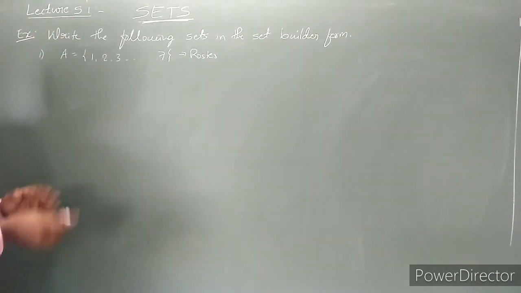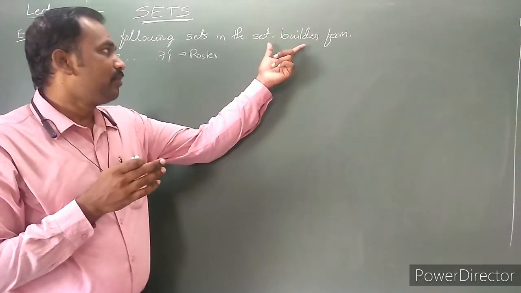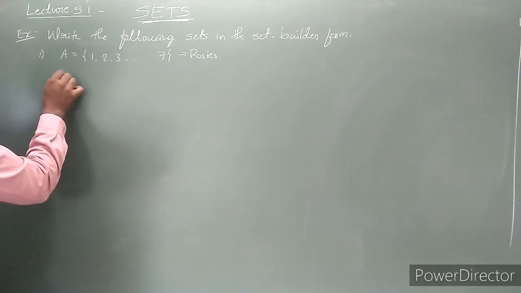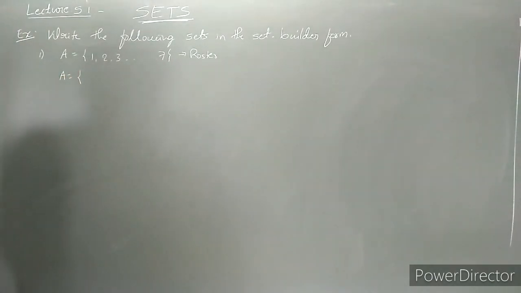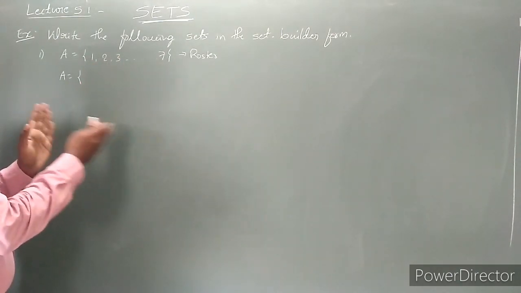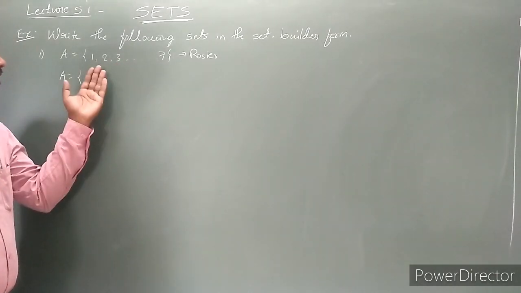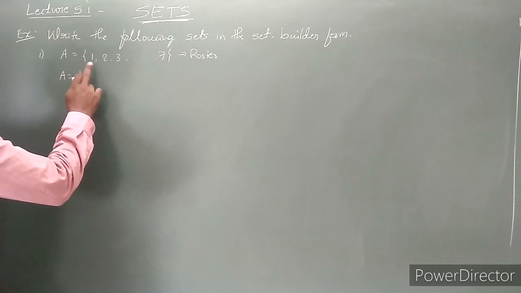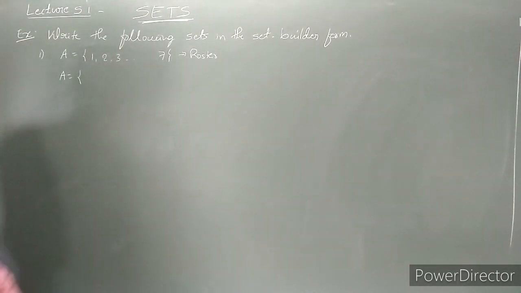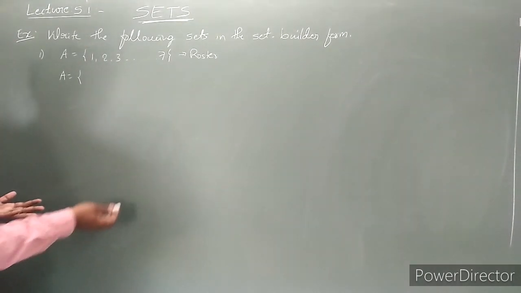What is a set builder? The word itself tells us that we have to build the set. How to build the set? I am writing the set A is equal to. We have to tell the property of these numbers. What numbers are present in this set? 1, 2, 3, 4, 5, 6, 7. So 1 to 7, natural numbers, are there.